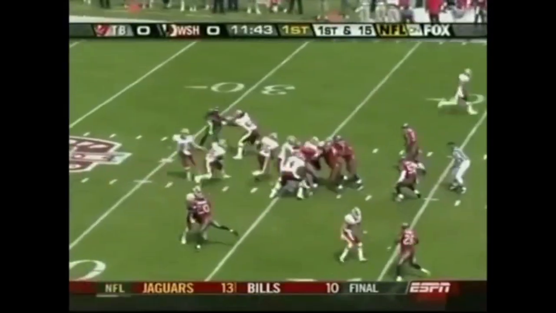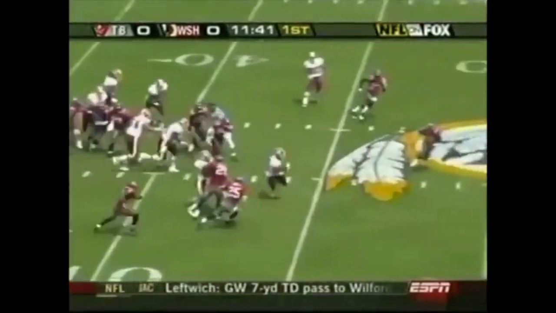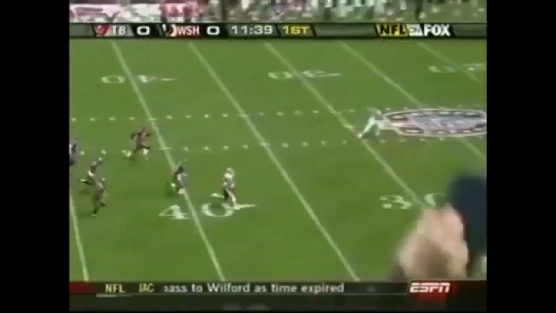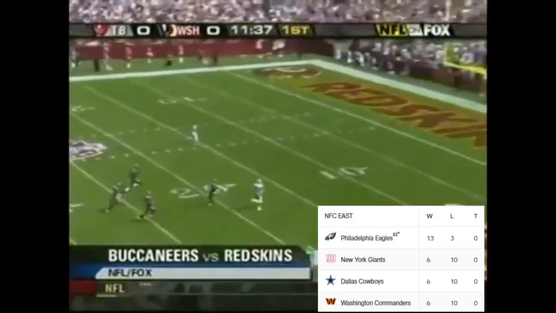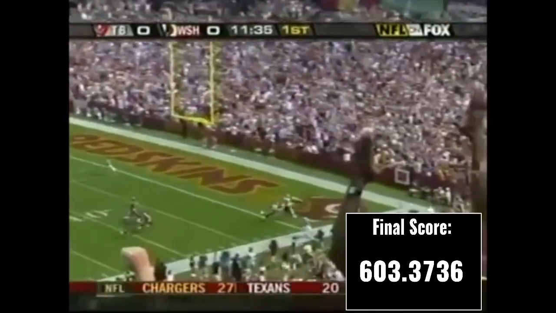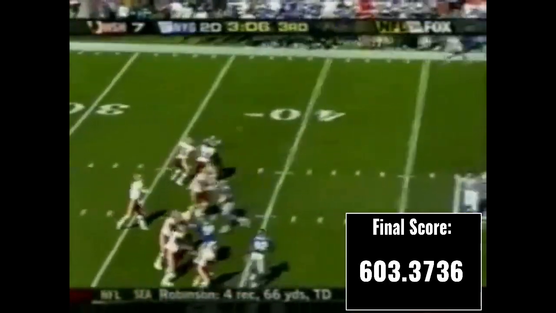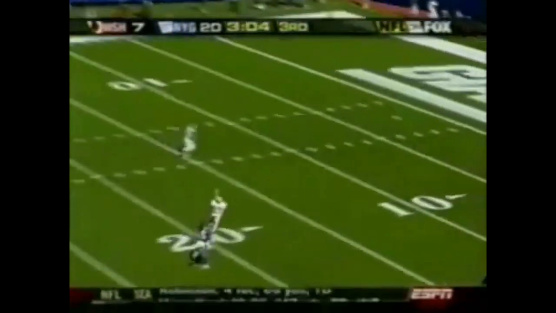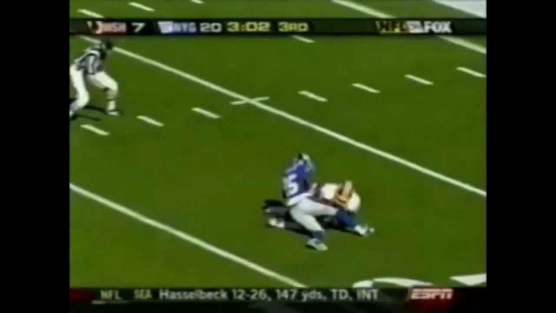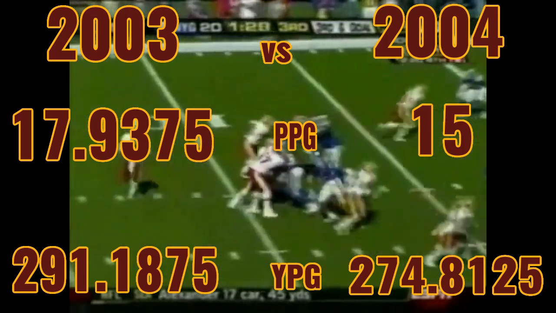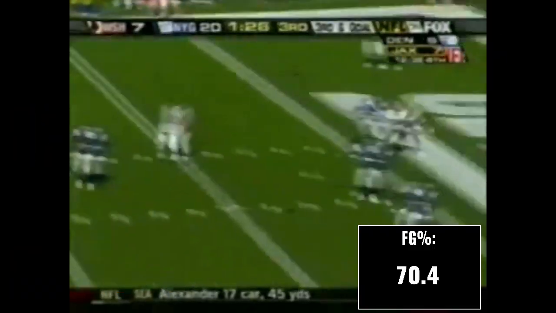The 13th best team in the data is the 2004 Washington Commanders. Finishing tied for last in the NFC with a 6-10 record, the Commanders finished with the best score of the NFC's teams for this season. Offensive and special team score decreased slightly from 2003, thanks to averaging fewer yards per game and points per game, and a 70% field goal percentage.